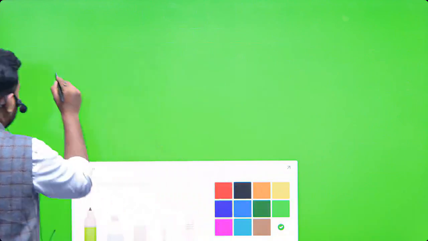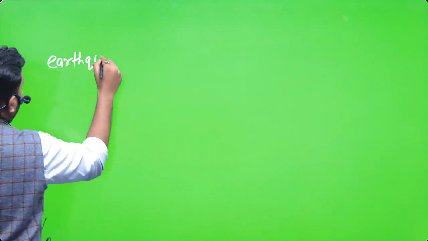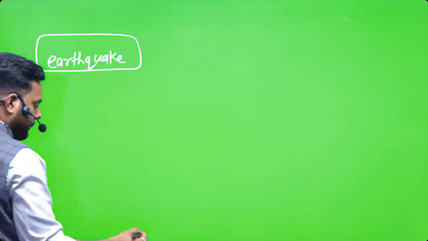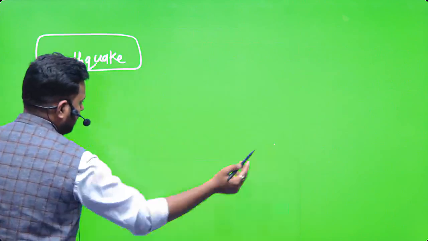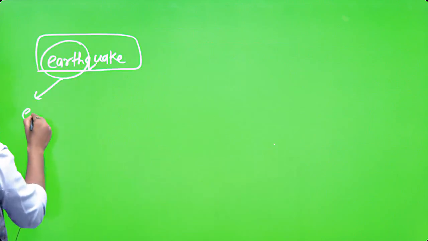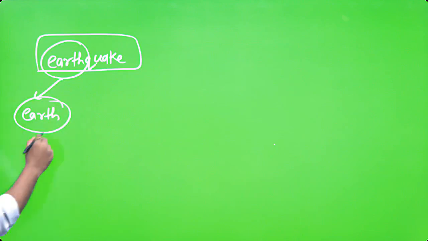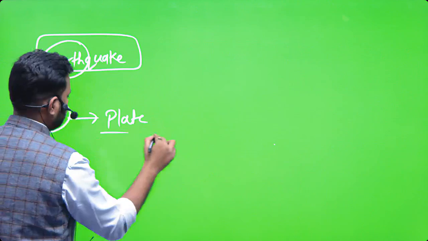What is earthquake in a simple meaning? Basically, earthquake is made up of two words. One is earth. Whenever we use the term earth, it means we are talking about the plate.